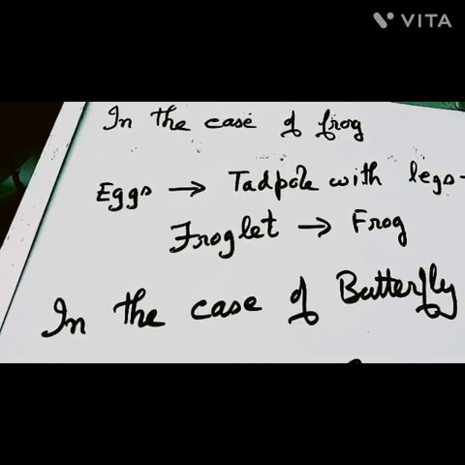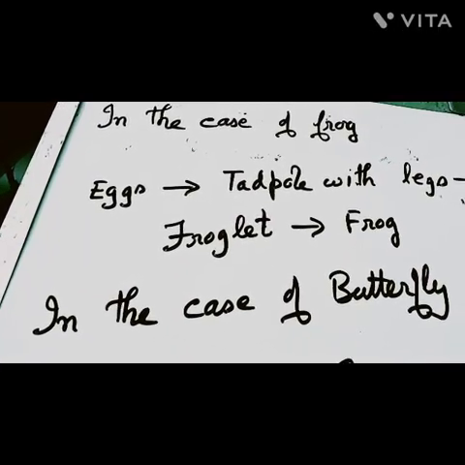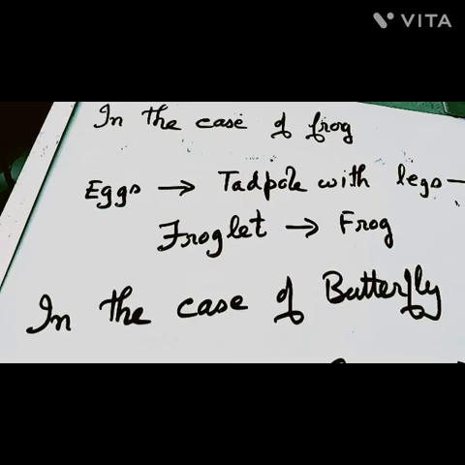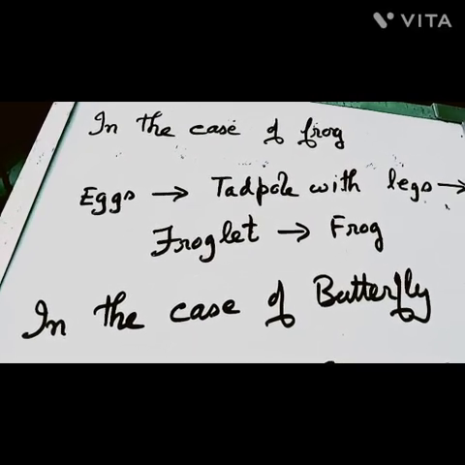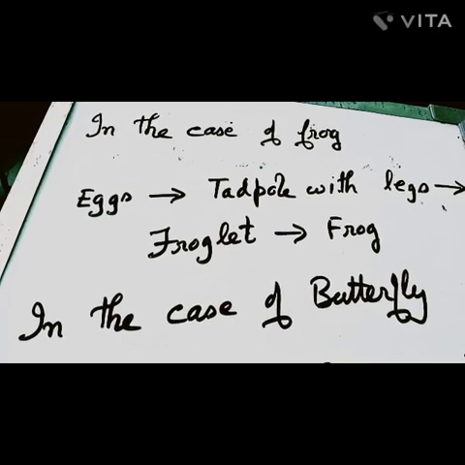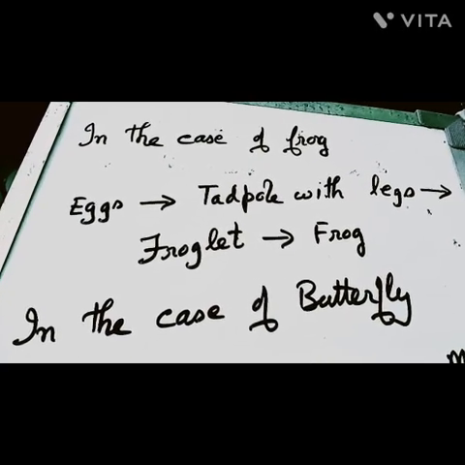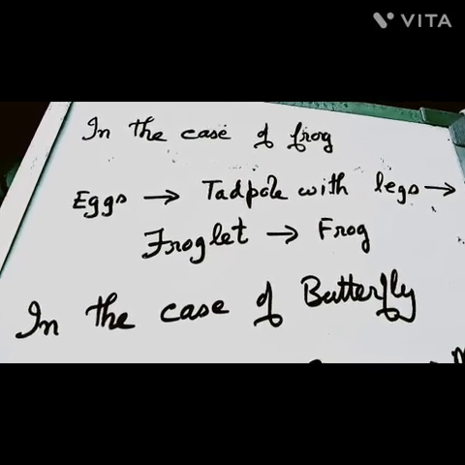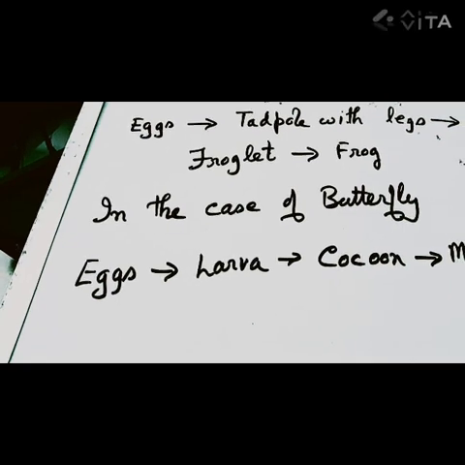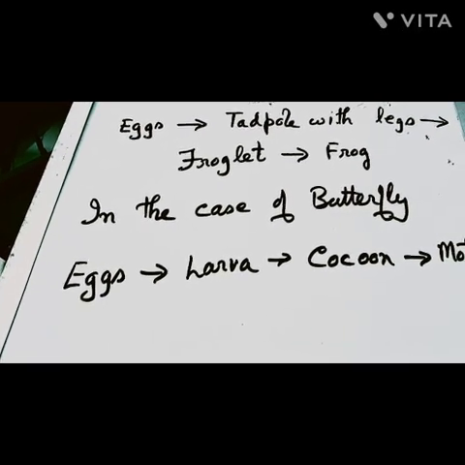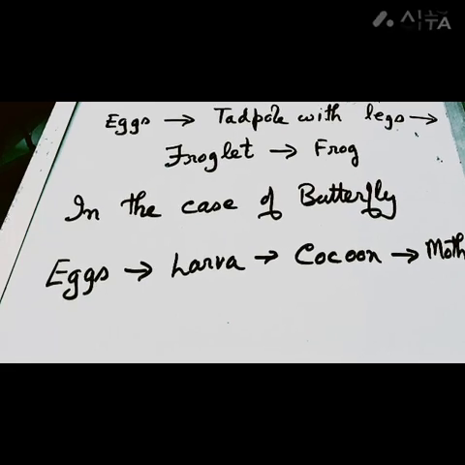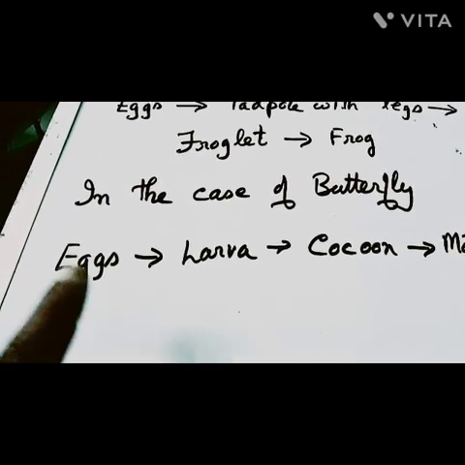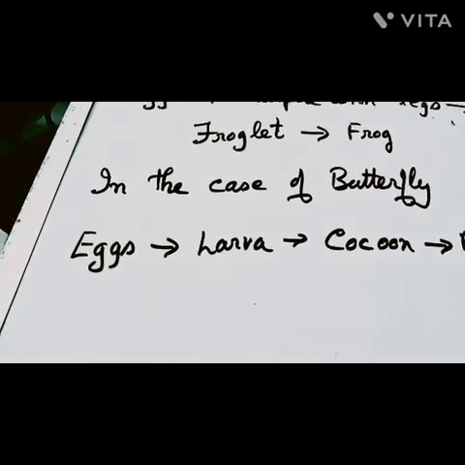In the case of a frog, the development happens in the form of metamorphosis. There are drastic changes. The eggs hatch into tadpoles with legs, and then a froglet is formed and then a frog. In the case of a butterfly, eggs develop into larva and then cocoon and then moth or butterfly. So you can see there's a drastic change in the development. This is called metamorphosis.